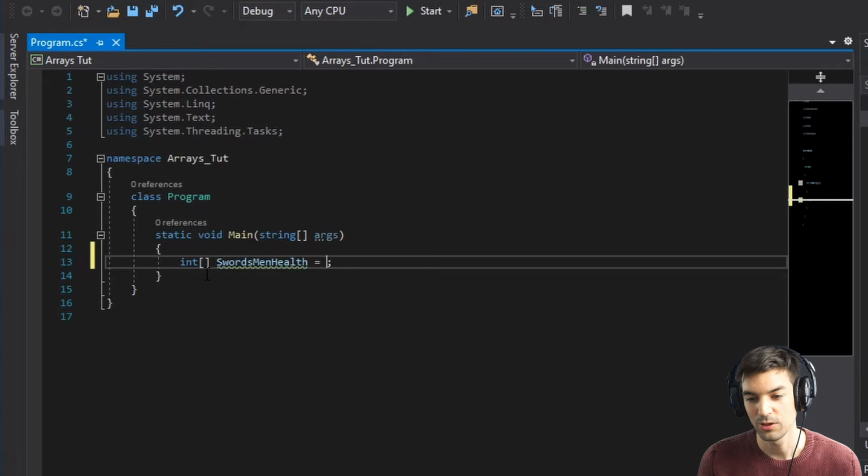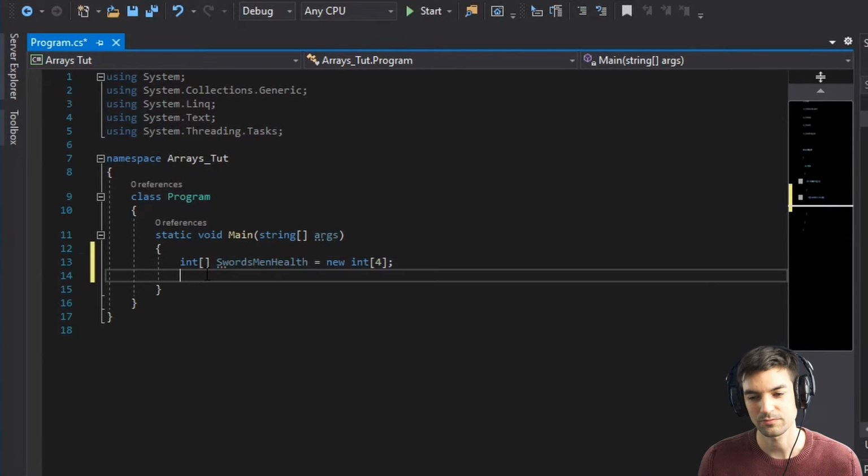So, and it wants to know how many we want to have. So we want to have equals new int, let's say 10. Or maybe just 4 for the beginning. That's enough. So then now we have 4 sourcemen healths.